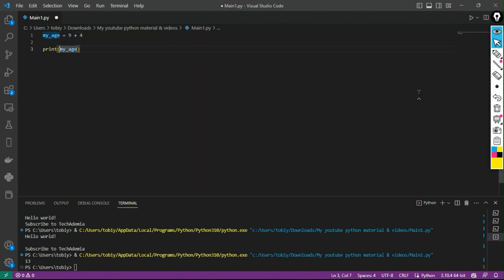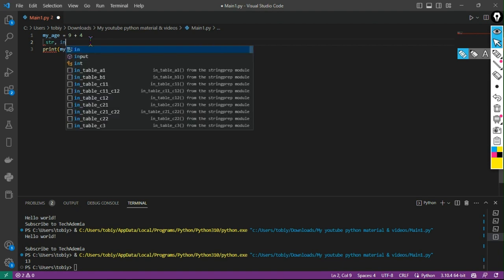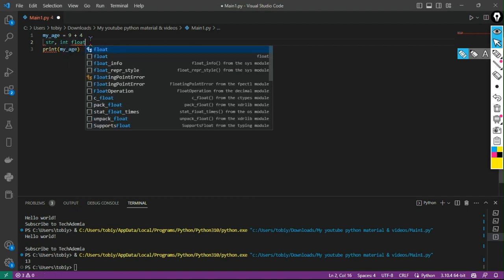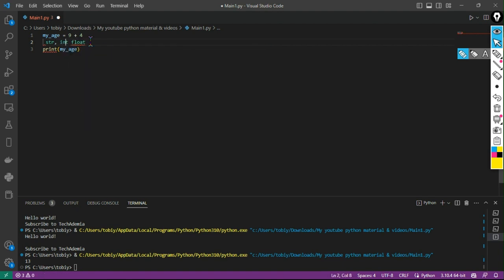Now, there are different types. We can say there's a string, there are integers, there are floats. A string is like a word, letters grouped together, while an integer is a number. A float can be a decimal point.